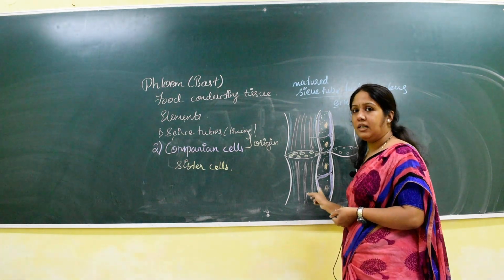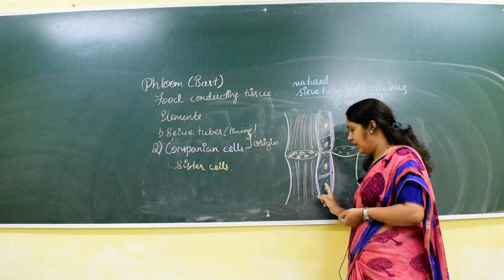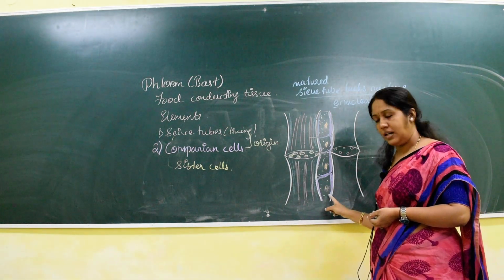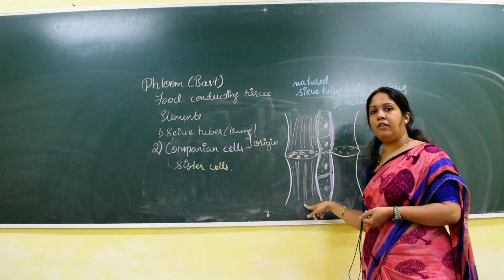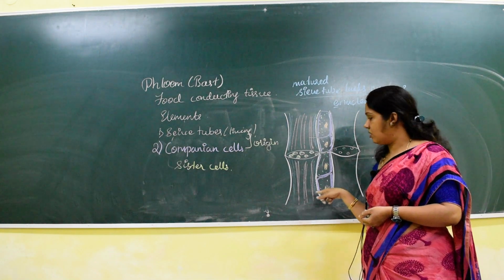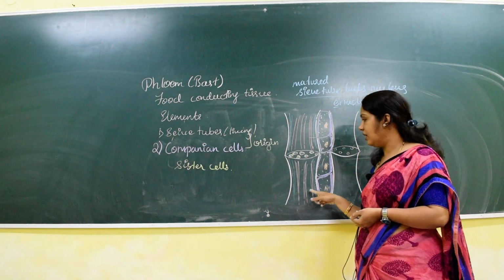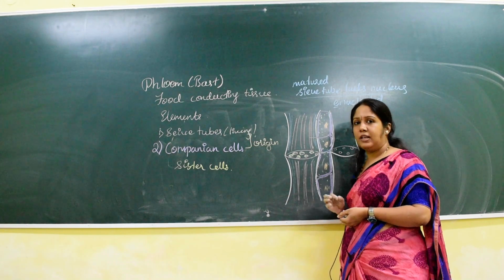nucleus of the companion cell. Very important. The nucleus of the companion cell is controlling the activity of the sieve tube. It is controlling its activity also. Along with that, it is controlling the activity of what? Sieve tubes.